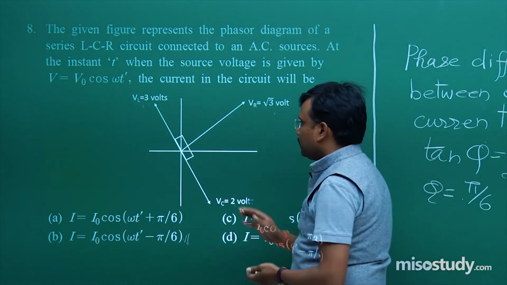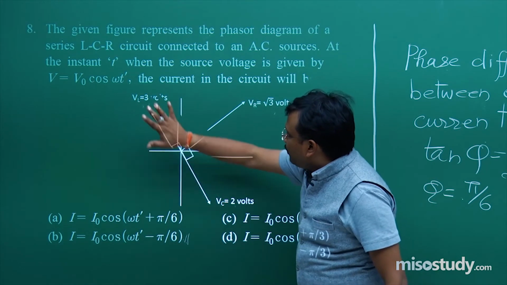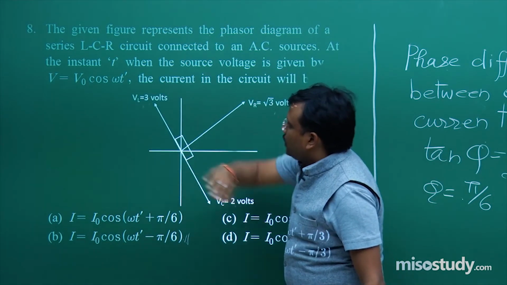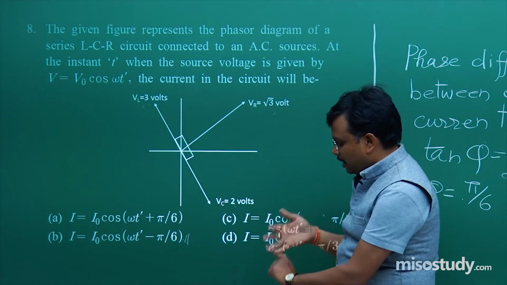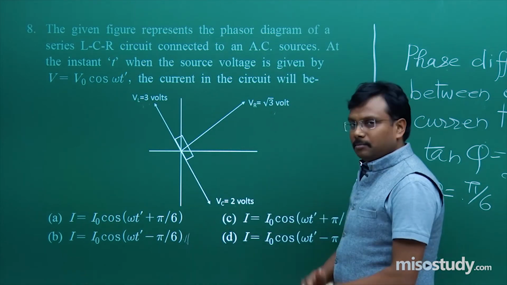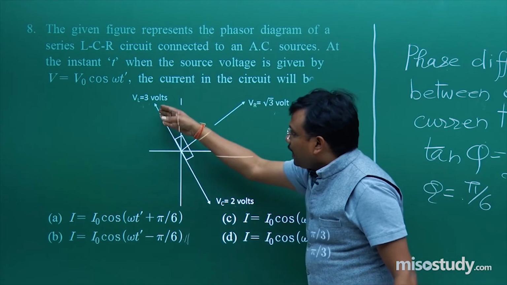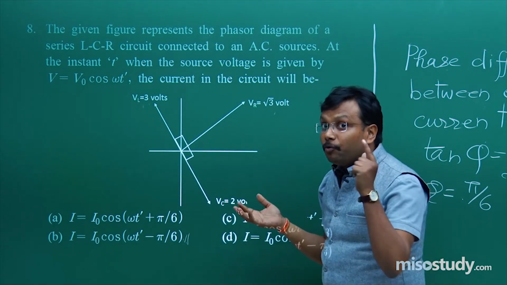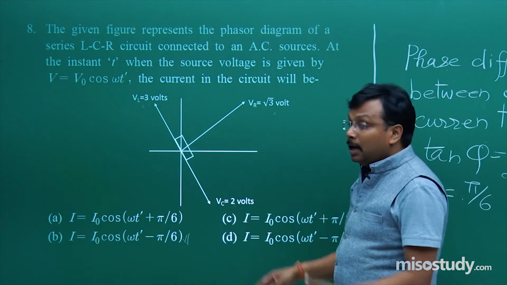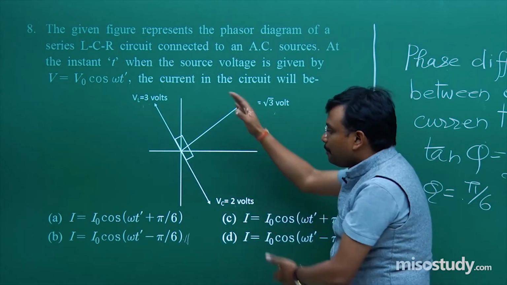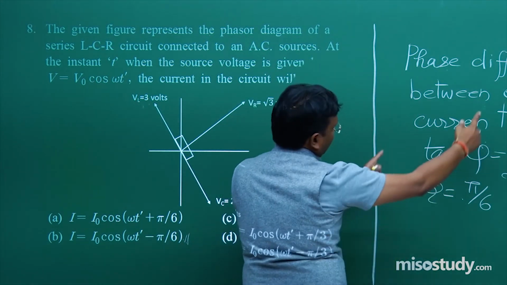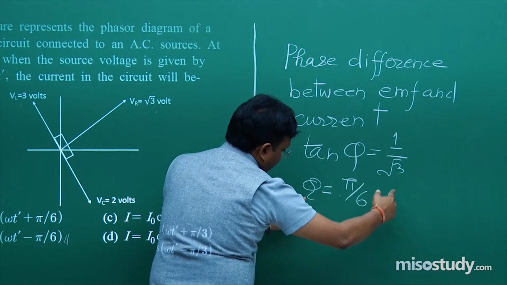Why? Listen carefully. For example, let's say no inductor. For example, let's say no capacitor. Then no phase difference. When L comes, phase difference will come, voltage will lead. When C comes, current will lead. But here it is a combined effect. That's why I calculated this phasor value.